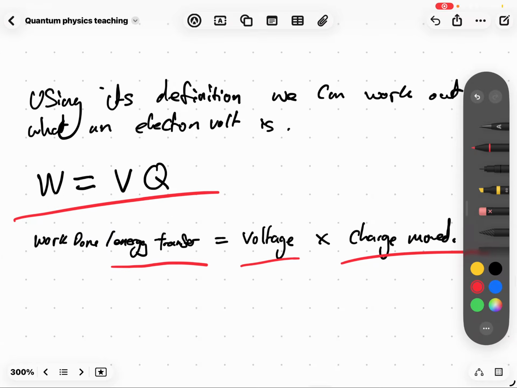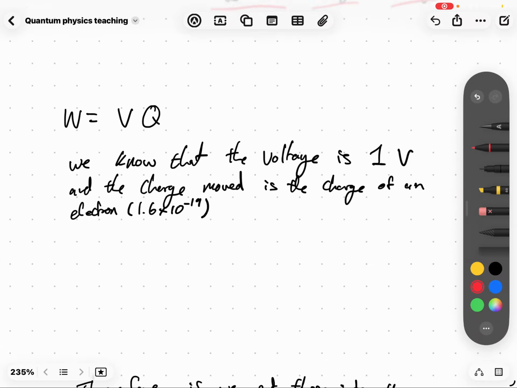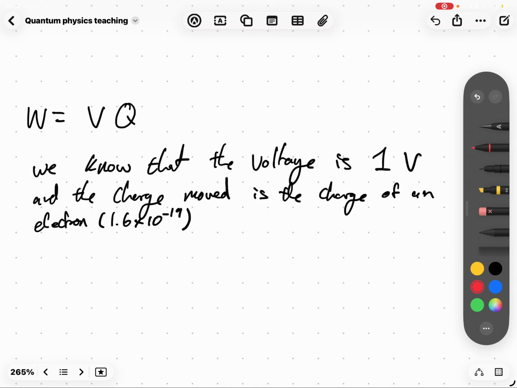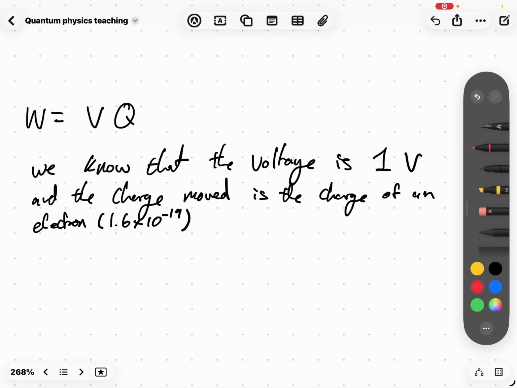It has a charge. So this works really well for us, okay? It's W equals VQ. We know that the voltage is 1 volt. The definition says it goes through a potential difference of 1 volt. And we also know that the charge of an electron is 1.6 times 10 to the negative 19. If this doesn't come up in your formula sheet, you could memorize this number.